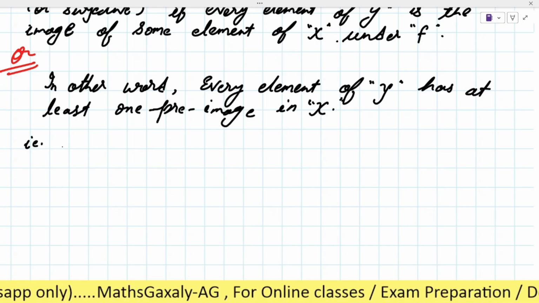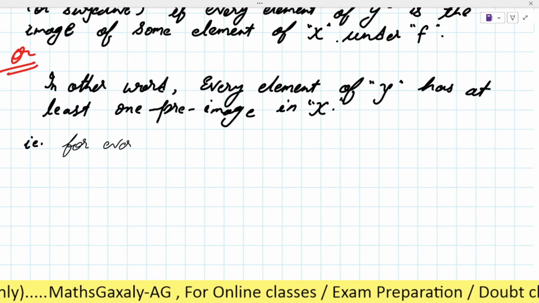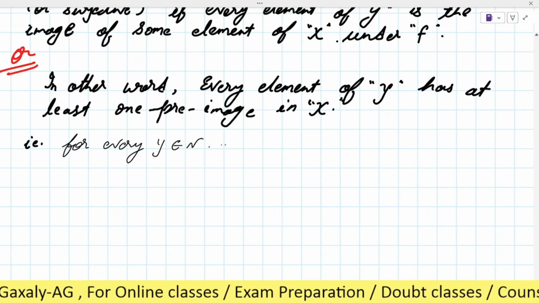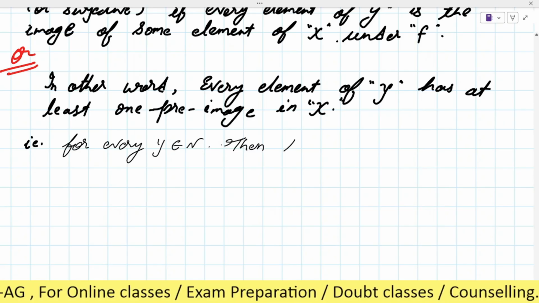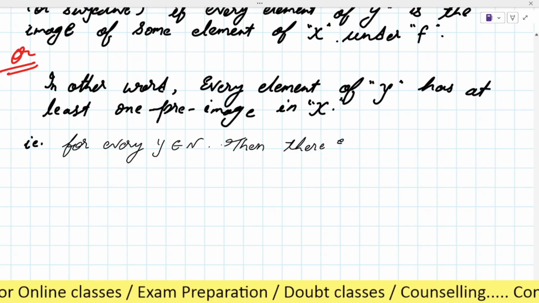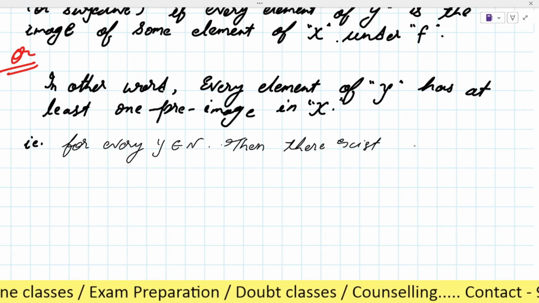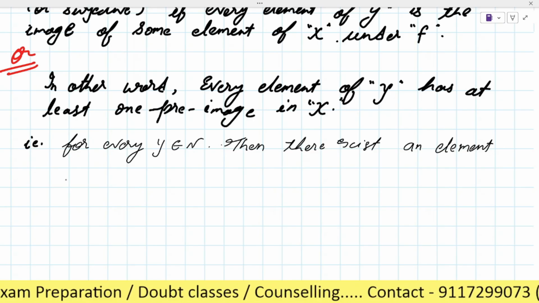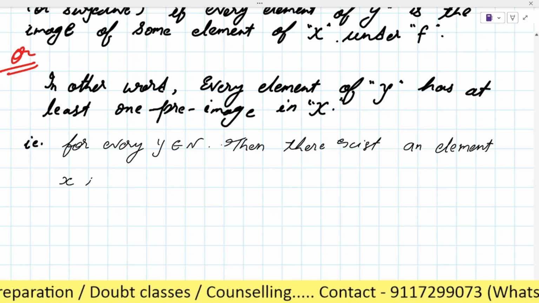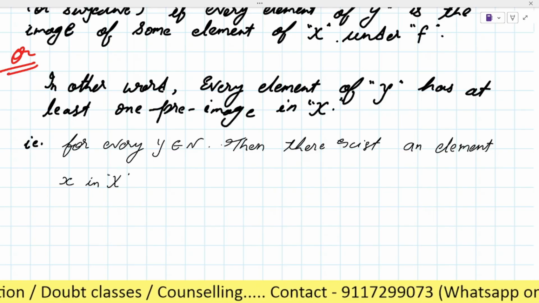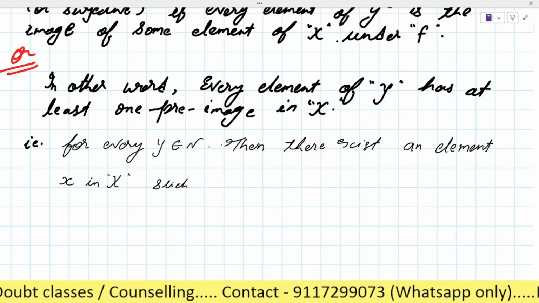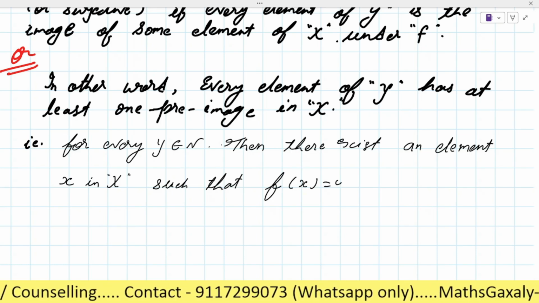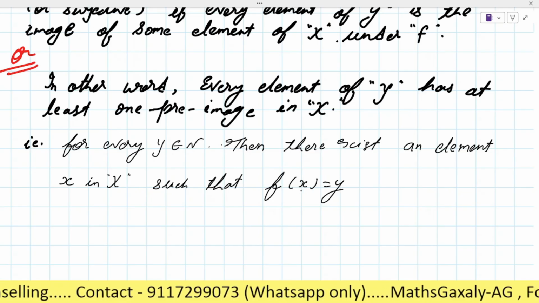That is, we can say that for every y belonging to N, the natural number, there exists an element x in the set X such that f(x) is equal to y, function of x is equal to y.